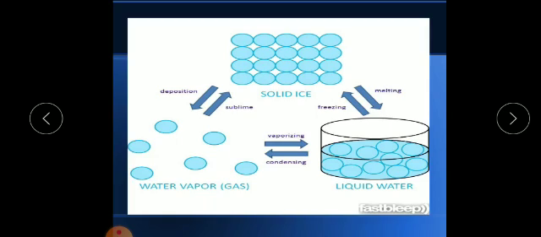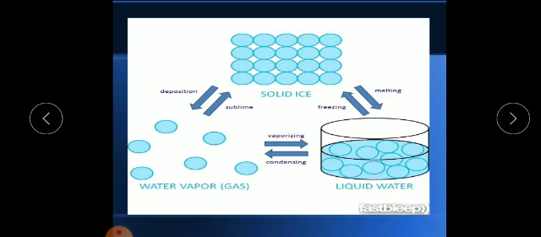Now when we melt, what will happen? Melting or fusion, remember both are same. When solid ice converts into liquid phase, liquid state of water, and when we heat this water, it will turn into gaseous form, and when we condense this vapor, again it will turn into liquid form. Same as the ammonium chloride example I have given, or camphor or naphthalene ball.